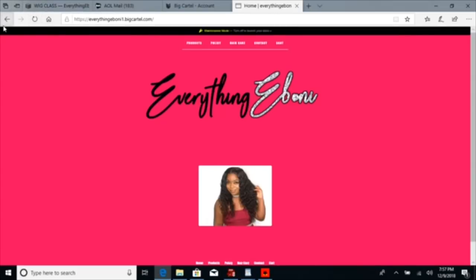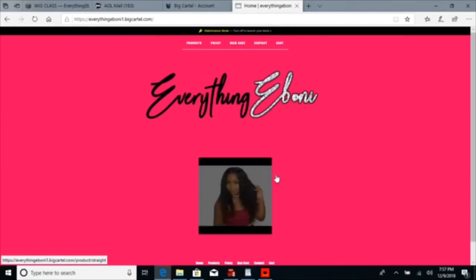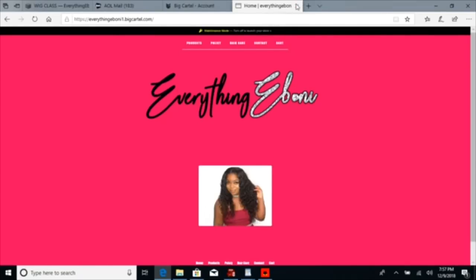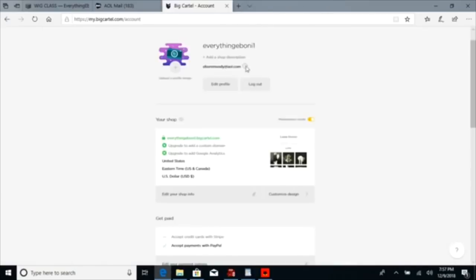It's because we're logged in to our account. I don't know if it's going to let us see the maintenance page. It did for a split second. But because I'm logged in, it's going to say maintenance mode at the top, and I can still view my own website. But for other people, it would say we're currently working on the website, come back later or something like that. Okay. And then you can always turn it off.